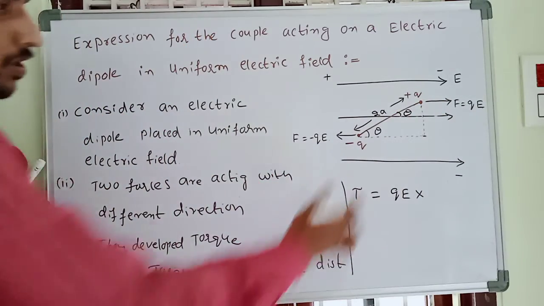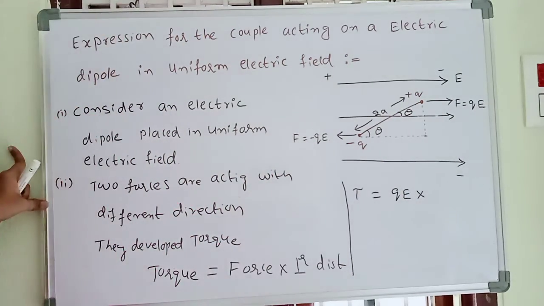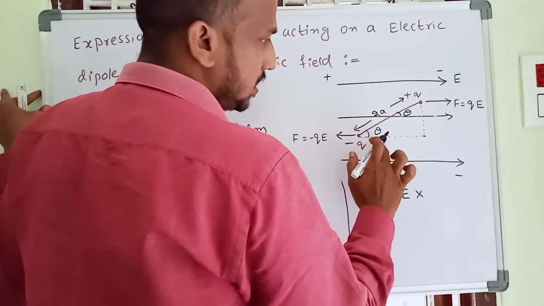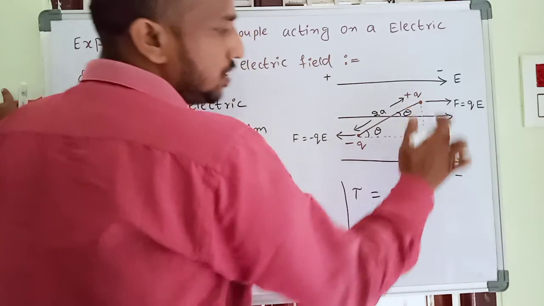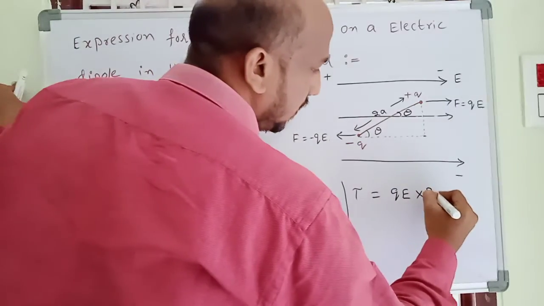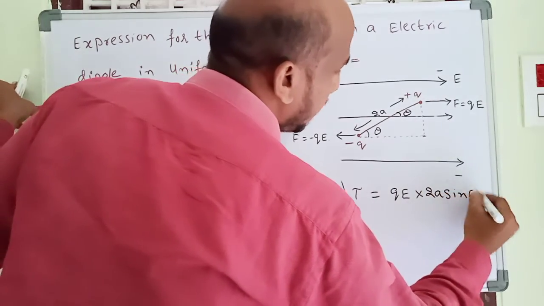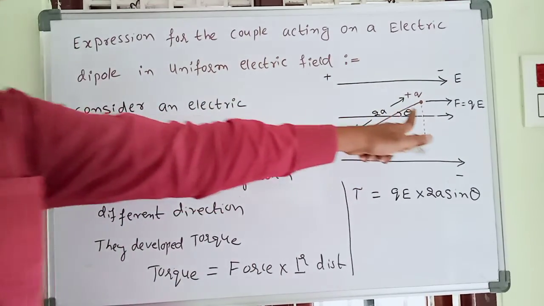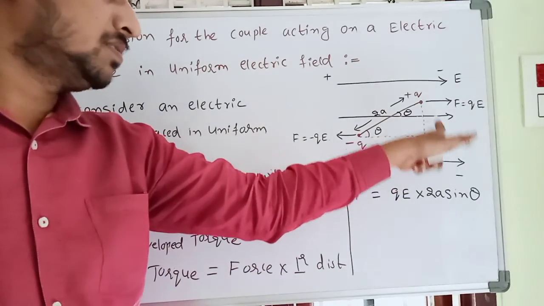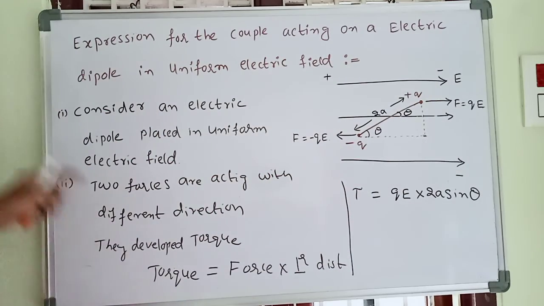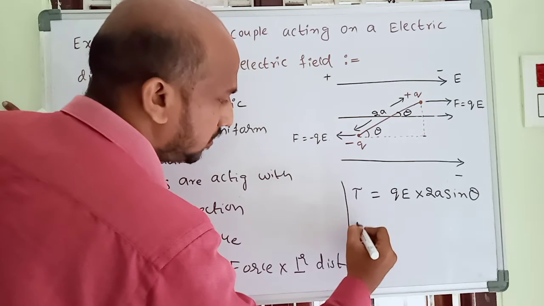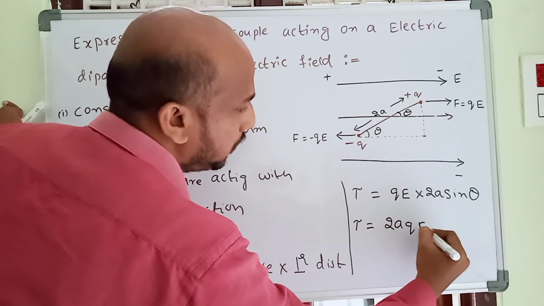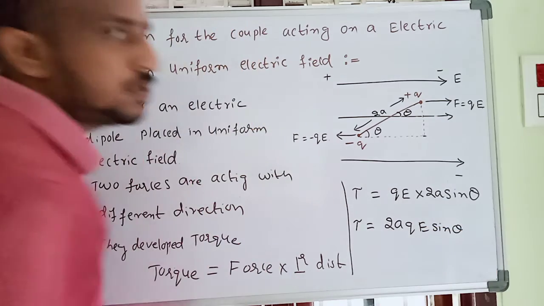That's why we take F is equal to QE. What is our perpendicular distance here? The perpendicular distance is 2a sin theta. This is 2a, this is 2a cos theta, and this is 2a sin theta. So I am writing the perpendicular distance as 2a sin theta. The force is F, so tau is equal to QE into 2a sin theta. Therefore, I am writing 2aQ into E into sin theta.